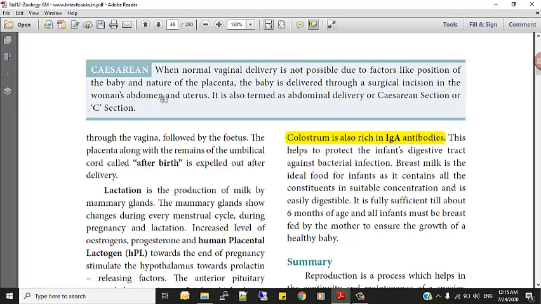So this happens when normal vaginal delivery is not possible. Only then should we go for the cesarean. When is normal vaginal delivery not possible? The baby's head should be positioned properly, and only then will the normal delivery take place. If the baby is upside down, normal delivery is not possible. So at that time we can do the cesarean.